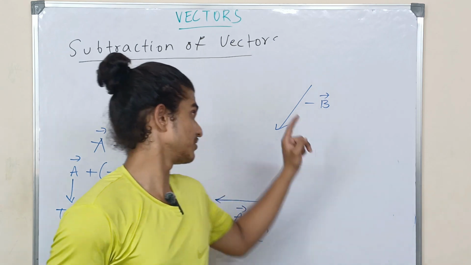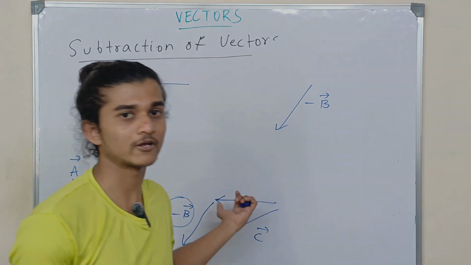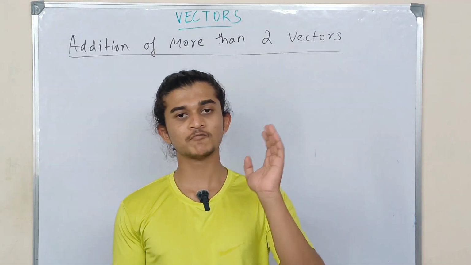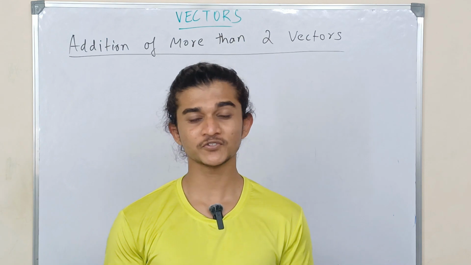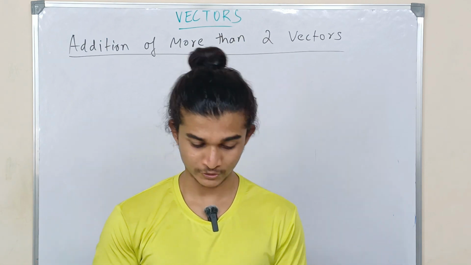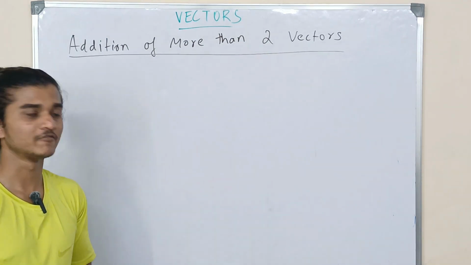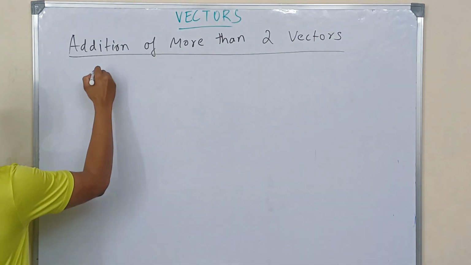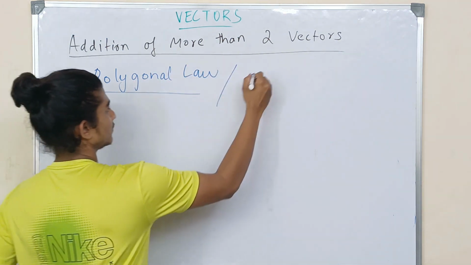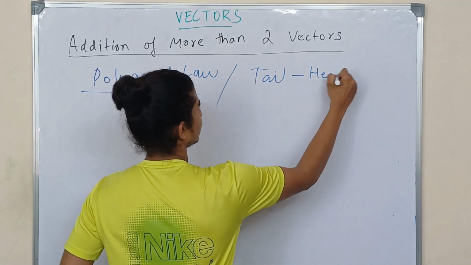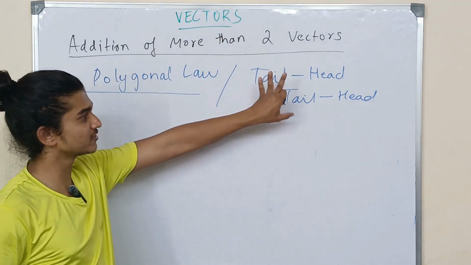This is how you subtract two vectors. It's very simple. You just have to know what happens if you multiply a vector with a negative number and add accordingly. Previously I told you if you have two vectors, you can use the triangular law of vector addition to add or subtract those vectors. Now what if you have more than two vectors? To solve that problem, we have the polygonal law of vector addition, or the tail-head method of vector addition. I would prefer calling it the tail-head method because you can use that name to remember the method.